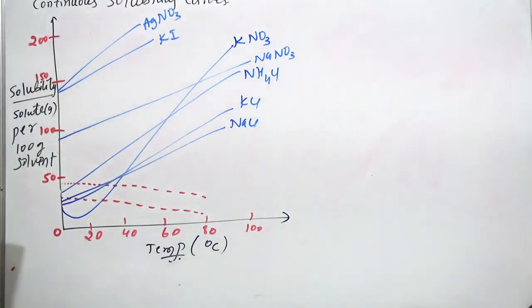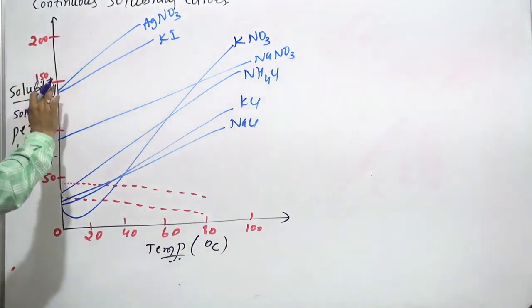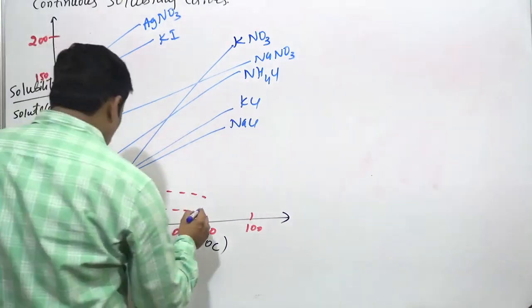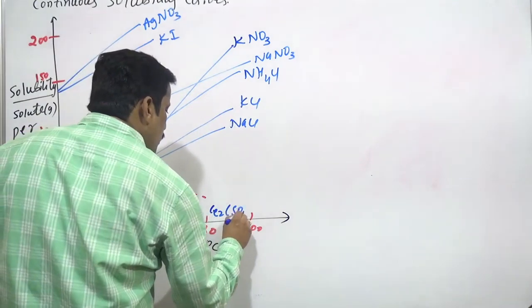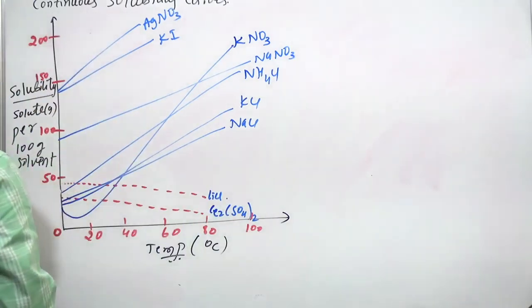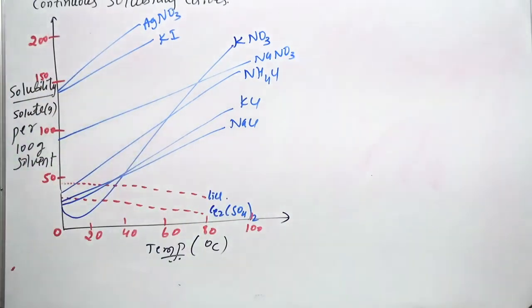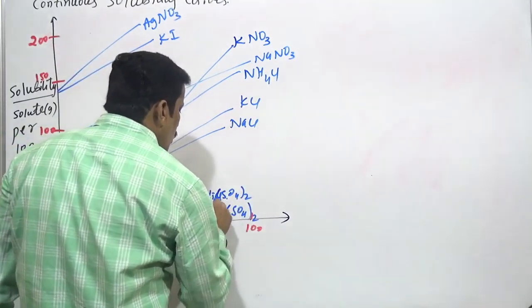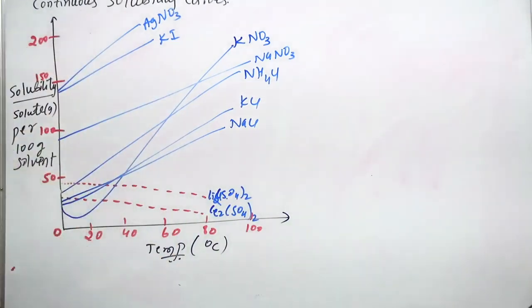Below this we have potassium iodide. Okay, these are the solubility curves, around below 150, 100, 50, this much. This is for cesium sulfate. This is for lithium chloride, or rather lithium sulfate; we can write lithium sulfate better. One will take lithium sulfate, Li2SO4.